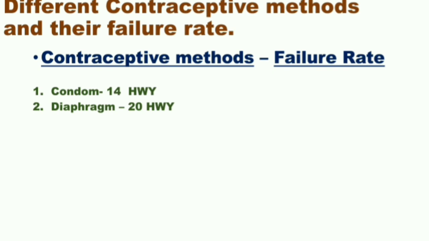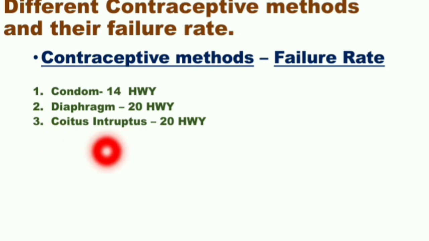Diaphragm, its failure rate is 20-100 women year. Coitus interruptus, its failure rate is 20-100 women year. Coitus interruptus, I think you know, is the withdrawal of the penis just before ejaculation.